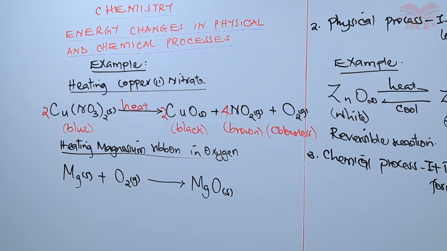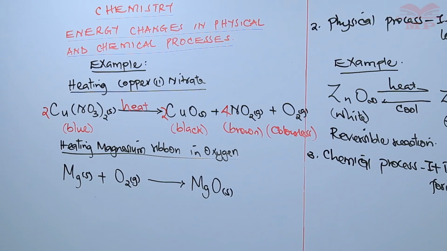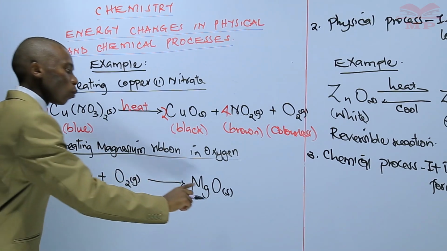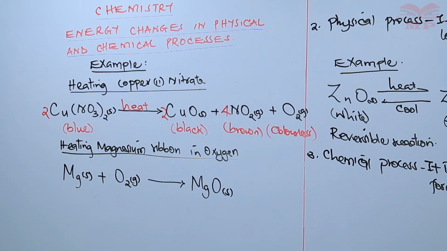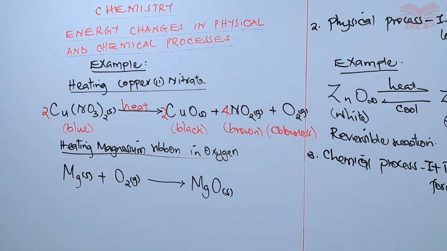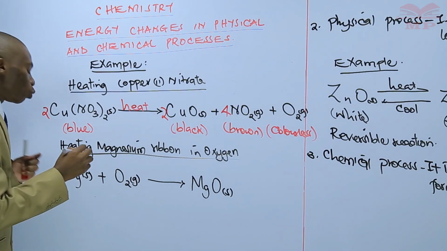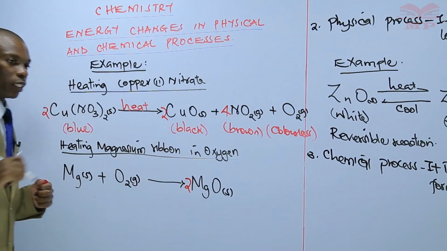Oxygen element is not balanced because we have two atoms of oxygen on the reactant side, then one oxygen atom on the product side. So to balance the oxygen, you need to put a 2 just before magnesium oxide.